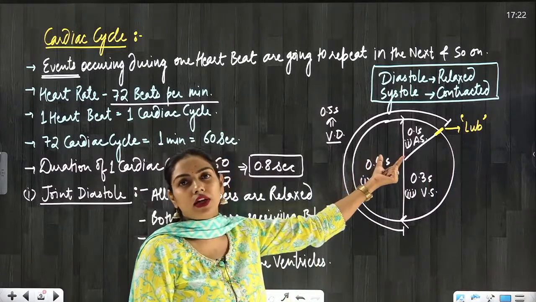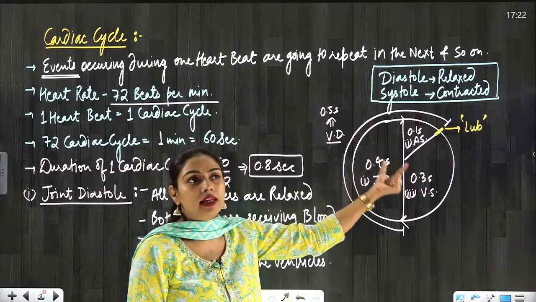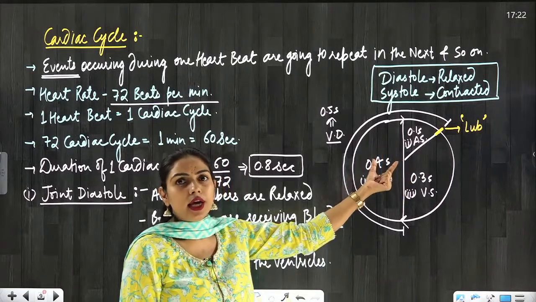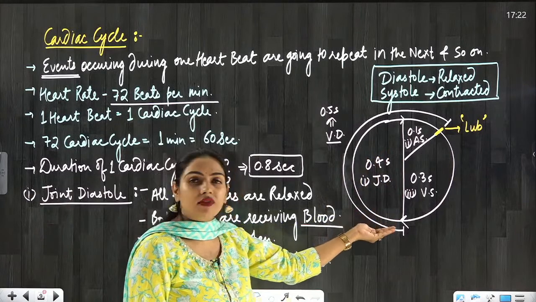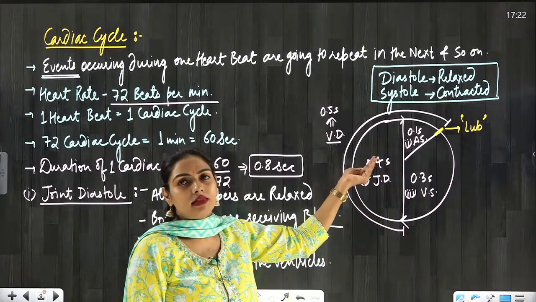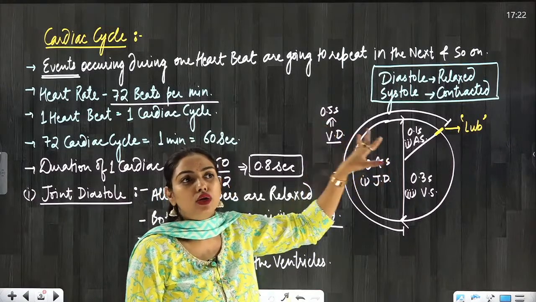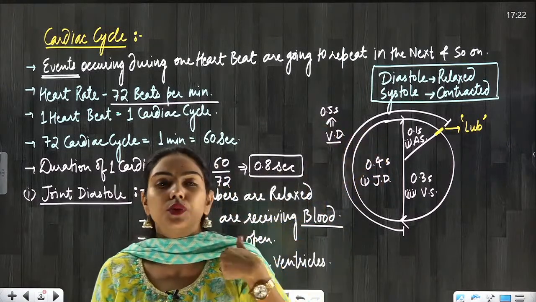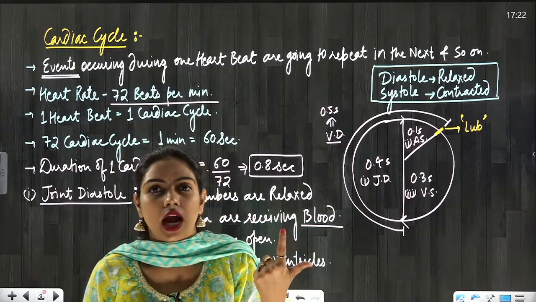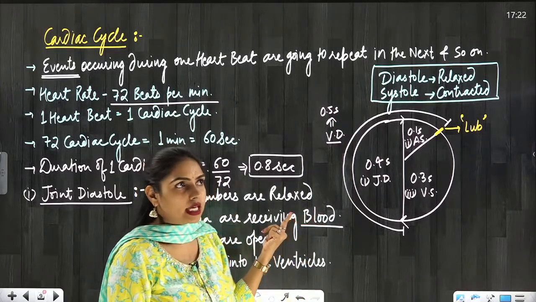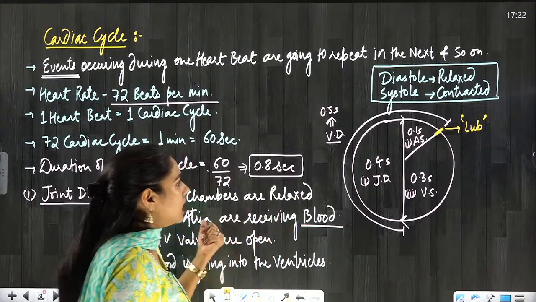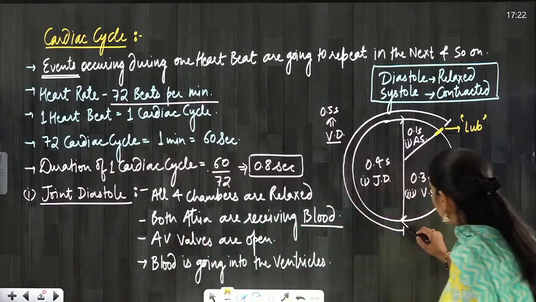The beginning of ventricular systole is marked by the lub sound. Okay, because just when the ventricular systole will start, then the AV valves will close, and closure of AV valves is going to produce the sound, that is first heart sound, that is lub. Is it clear to everyone? So now let's talk about what will happen after this.